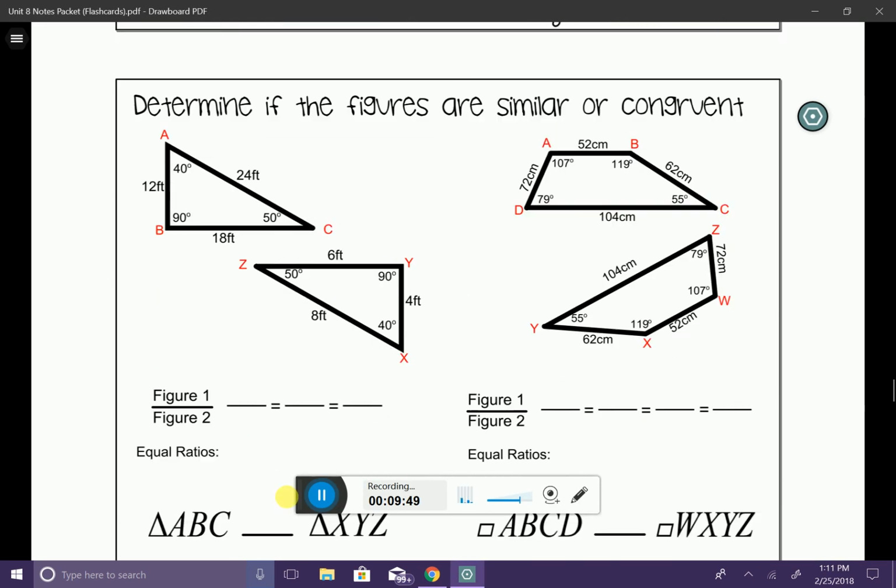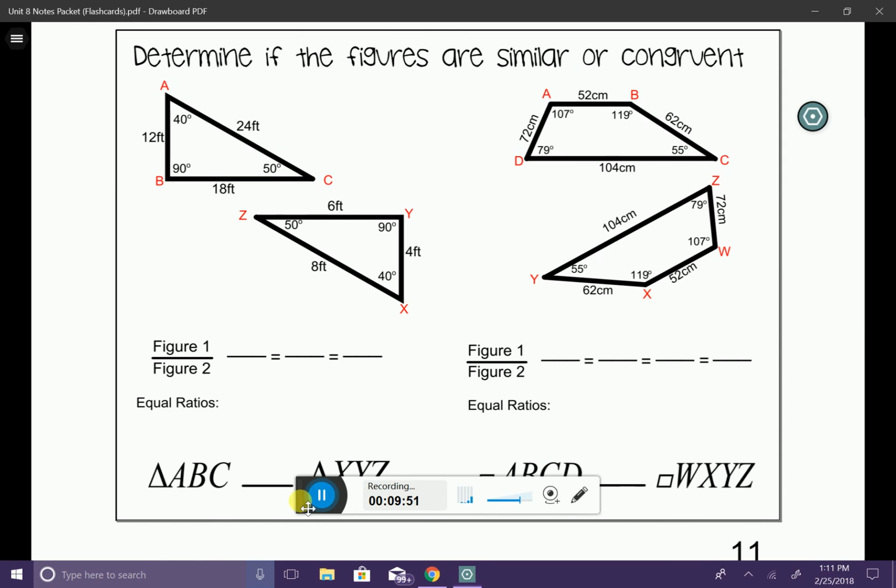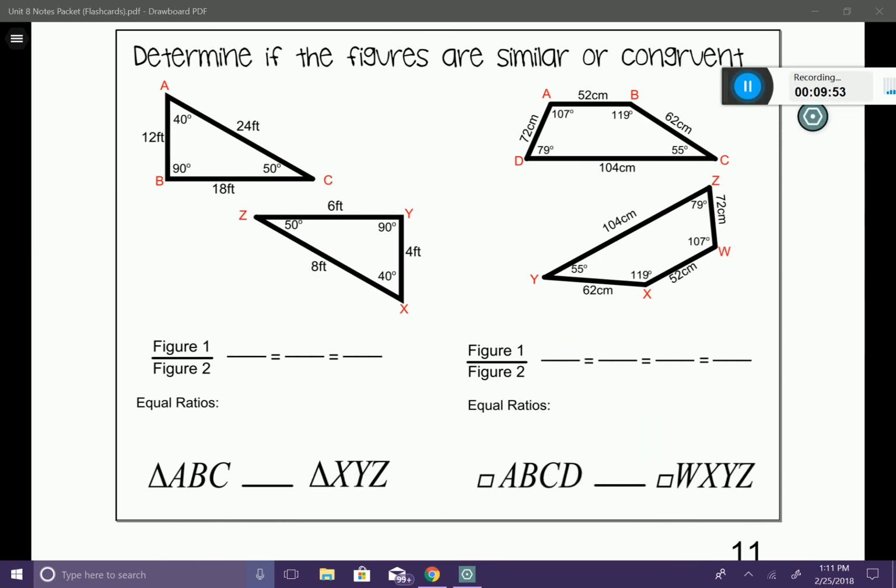All right, let's look at a couple more. Determine if the figures are similar or congruent. So I always like to check for congruency first because I find it to be easier than the similar. So congruent. Let's see if these two are congruent. So we have triangle ABC, and I'm actually going to write it like this.